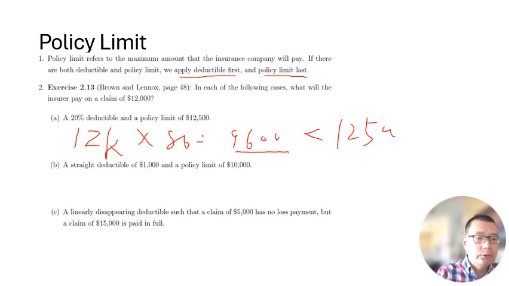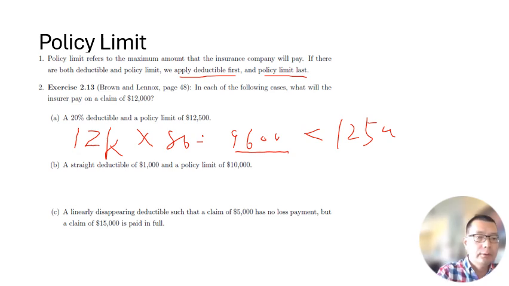The second one, a straight deductible of 1,000 and a policy limit of $10,000. In this case, we don't know whether this 10,000 limit will take effect or not, but we can calculate based on the rule: apply deductible first and the policy limit last.